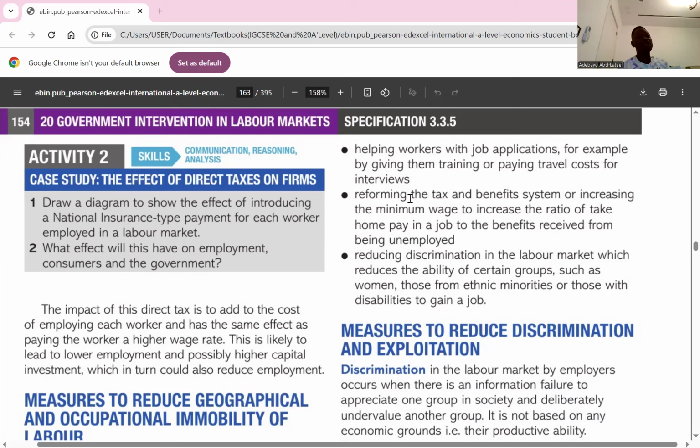So, shifting the burden. How do you shift the burden when it comes to direct taxes? Remember, shifting the burden of tax is based on the elasticity of demand for and supply of labor. If the demand for labor is highly inelastic, it means firms don't have any other choice than to pay higher wages, and that increases their cost of production. Do you get the point here? So the burden of tax is shifted to the firms because the demand for labor is highly inelastic. On the other hand, if the supply of labor is highly inelastic, workers will have to bear the burden of taxes. Do you get it?